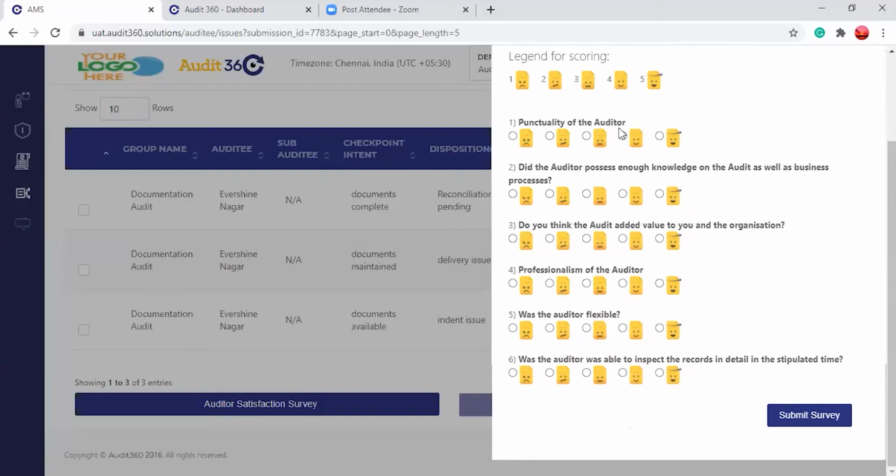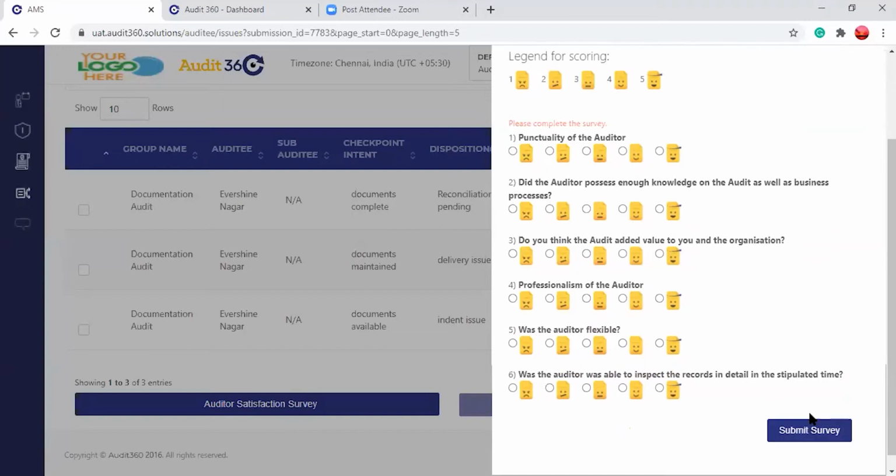Suppose you want to rate the punctuality of the auditor, and you don't submit the survey, it'll just say please complete the survey. A message will pop up if you don't complete it. And if you answer only one and click on submit survey, it will again tell you that you have to complete all the survey questions. You should respond to all 6 questions reflected here.